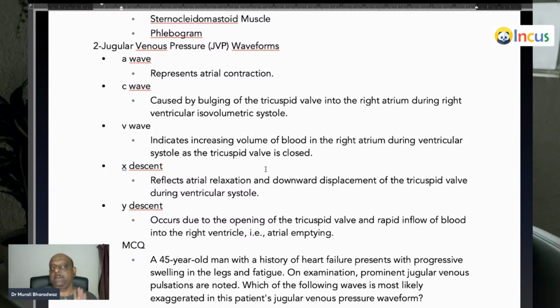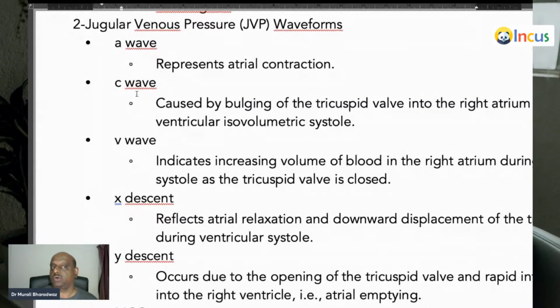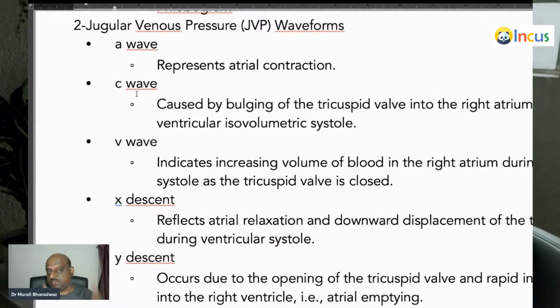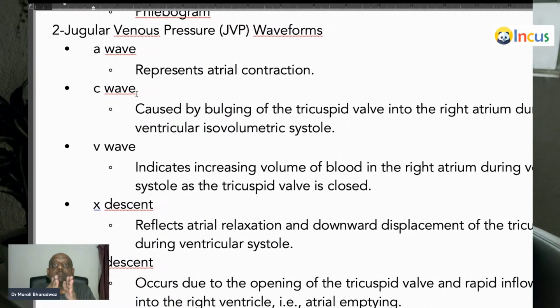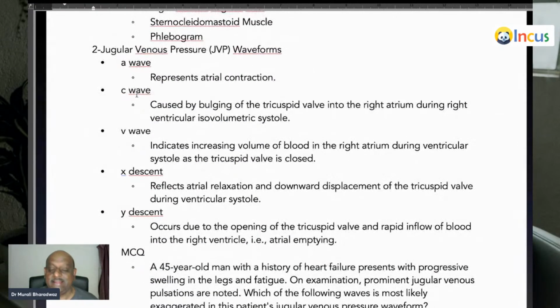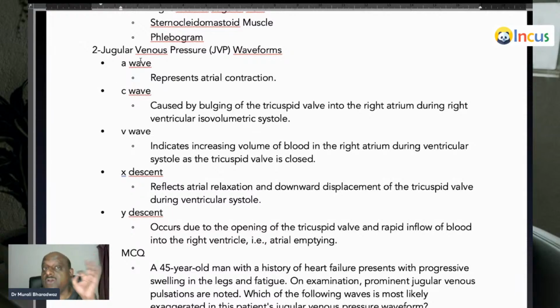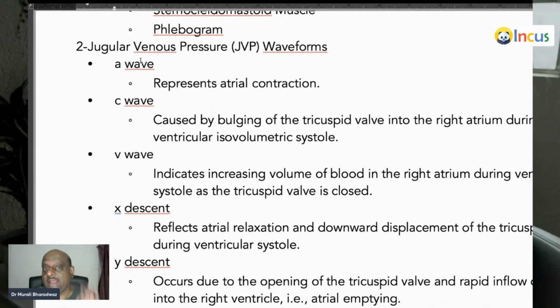Every NEET PG you go, they will ask a question on A wave, C wave, V wave, X descent, Y descent. So remember, A wave is whenever the atrial contraction is there. So what happens in atrial fibrillation? There is no atrial contraction. That's the reason A wave is absent. C wave is caused by the bulging of the tricuspid valve into the right atrium during isovolumic systole.